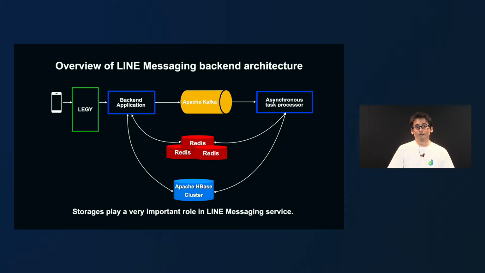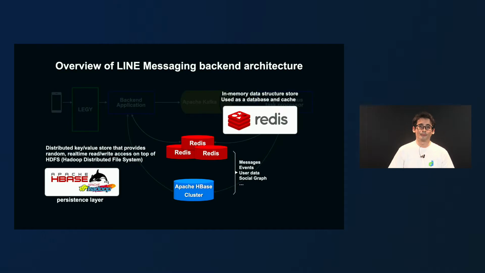And in general, the backend is very heavy in storage usage. And today I would like to focus on these two, Redis and Apache HBase. Redis is fairly well known by many engineers. It's an in-memory data structure store, and we use it as a database and as a cache. Then we have Apache HBase, which is a distributed key-value store that provides random real-time read-write access on top of HDFS, which is the Hadoop distributed file system. And it's our persistent layer. These two storages have data for messages, events, user data, social graph, and well, much more.